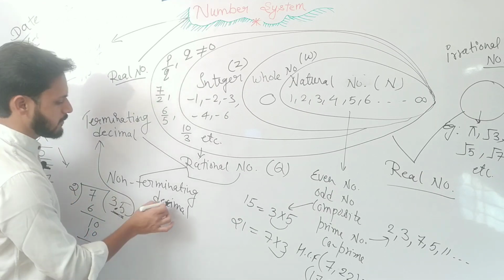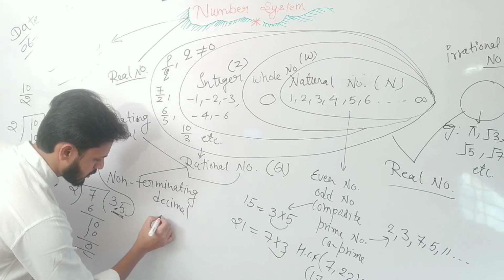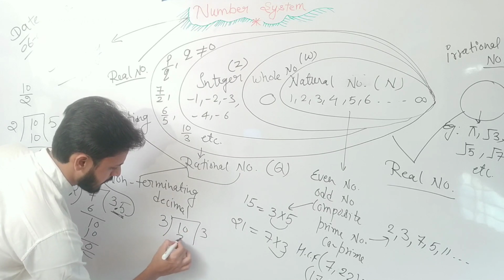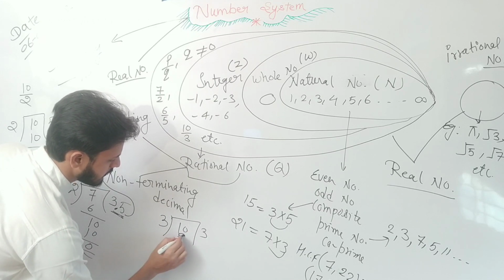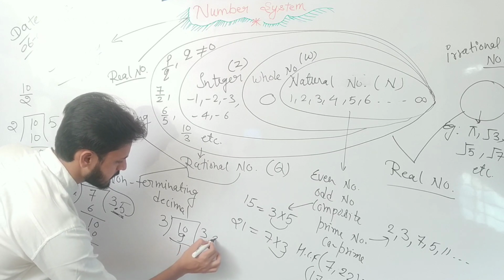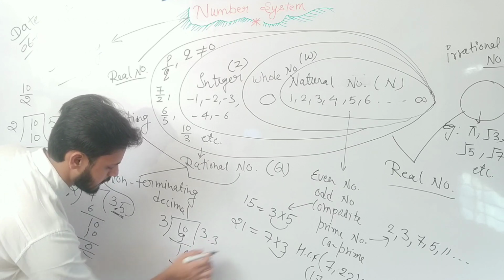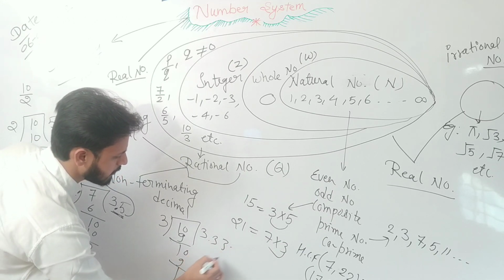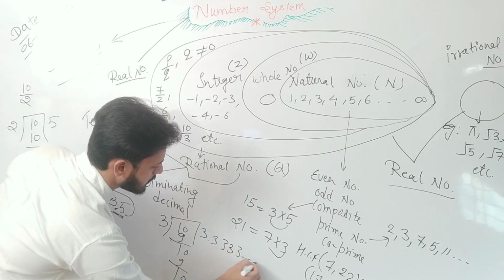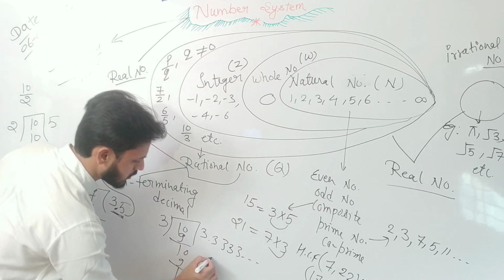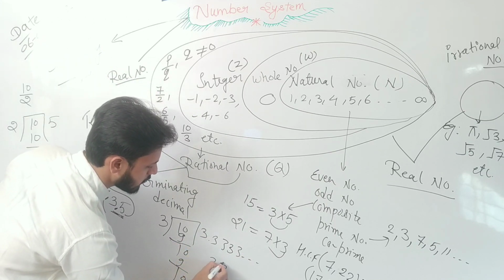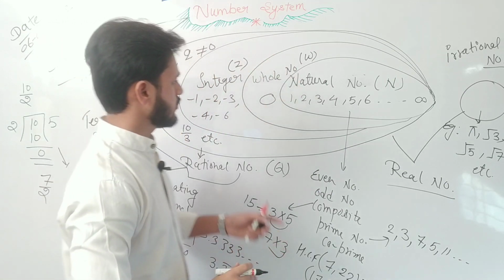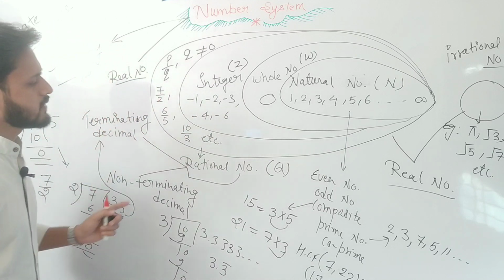Now I will explain the non-terminating decimal. Like I am going to divide the given number 10 by 3. 3 threes are 9, so 1 is remaining, decimal, 10, 3 threes are 9, so 1 is remaining again, and again 3 threes are 9, and so on. 3 will keep coming out. So it is non-terminating, and a non-terminating expansion is denoted by a bar. It means 3 keeps repeating. So these are all the types of numbers which I have explained.